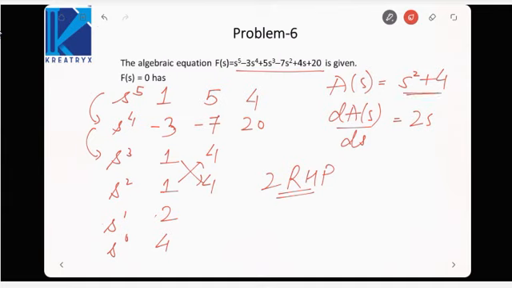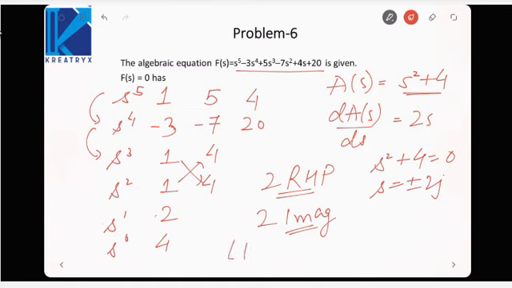Now these roots of the auxiliary equation are s equal to plus minus 2j. So two poles are on the imaginary axis. After that, since the order is 5, the left half poles will be 5 minus 2 minus 2, that is 1. So one pole is lying in the left half S plane. Is it fine? So that is how we can identify the roots lying in the left half, right half, or imaginary axis.